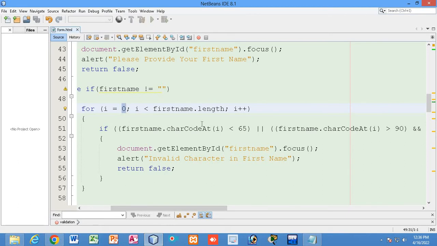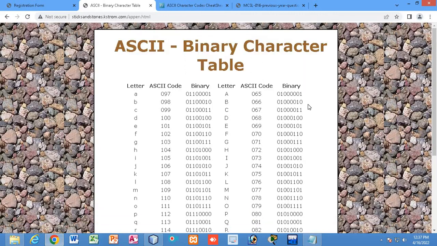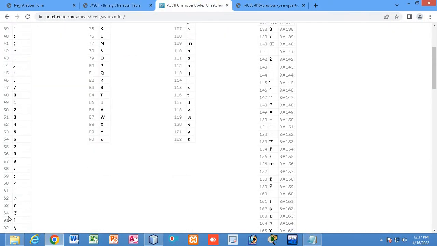It will be checked every time. This code, charCodeAt i, will convert the character at the position of i, whatever character has been placed in the input field, into the ASCII value. After the conversion, if it is found to be less than 65, you can see that less than 65 is not an alphabet, that means it is something else. If you see what 64 is, you can find it from here. 64 means the at the rate symbol.